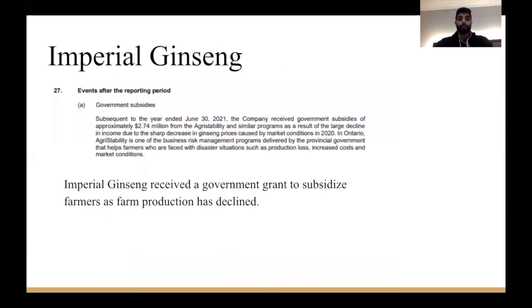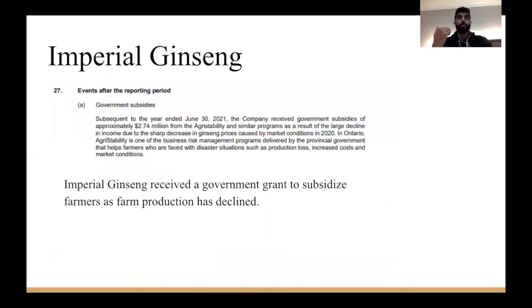Our second example is Imperial Ginseng. They also disclose their government subsidies. They don't go into detail with their accounting policy, but they do show here that in 2021 they received $2.74 million from AgriStability and other programs, recognized as income.